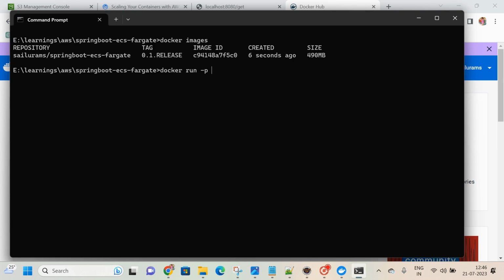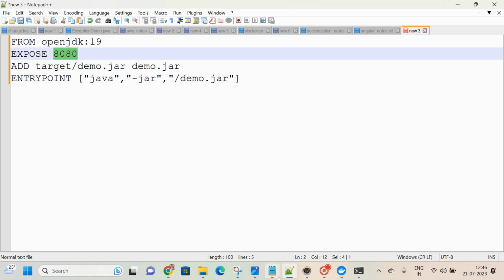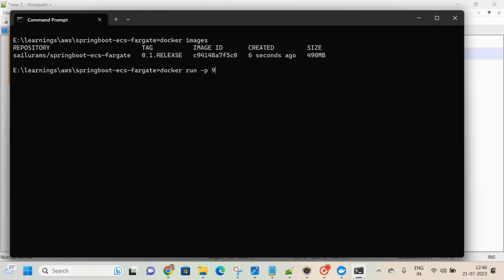docker run -p 8080. We already exposed this in the Dockerfile. If you observe, we are exposing 8080. If you want to expose on some other port number, you can do that. See here, I am using 9090, the existing one is 8080. docker run -p 9090:8080 Shilu Rams Spring Boot ECS Fargate:0.1 release. Okay, we will try to run this now.